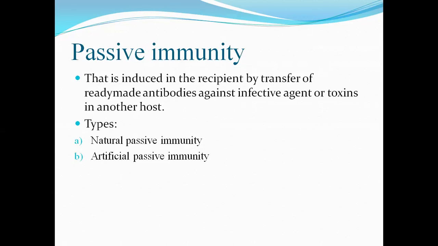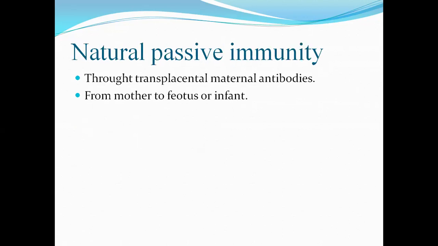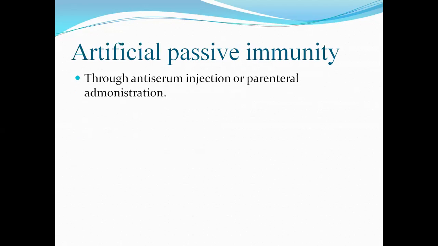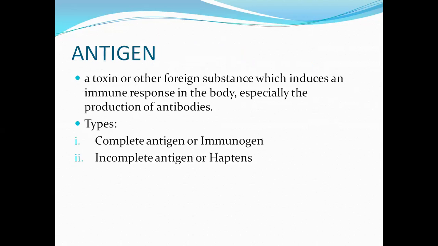Here again two classifications, natural and artificial passive immunity. Natural passive immunity is through transplacental maternal antibodies from the mother to the fetus or the baby. Artificial passive immunity is through antiserum injections or parenteral administration. Then the antigen. The remaining parts we will continue in the next class or next session.